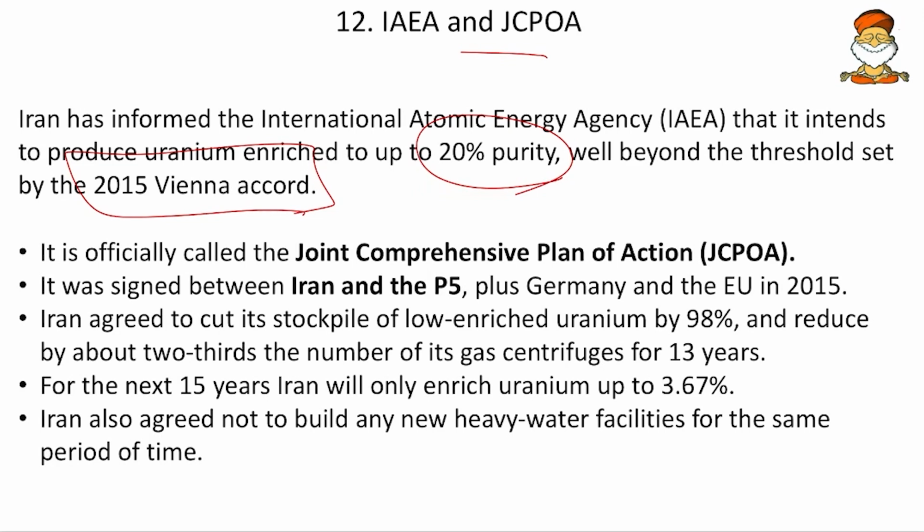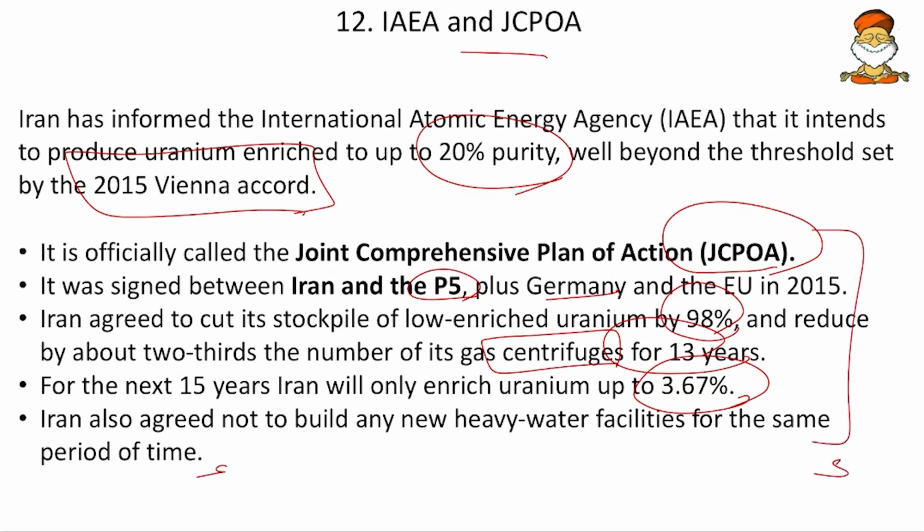Okay, so the JCPOA is officially called the Joint Comprehensive Plan of Action, and it was signed between Iran and P5 plus Germany. So P5, the permanent members of UNSC, and then Iran agreed to cut its stockpile of low enriched uranium by 98% and reduce by about 2/3 the number of its gas centrifuges for 13 years. Centrifuges are the ones which are used to enrich uranium. Then for the next 15 years, Iran will only enrich uranium up to 3.67%, and Iran also agreed not to build any new heavy water facilities for the same period of time. Okay, so these were the promises made by Iran in this treaty.